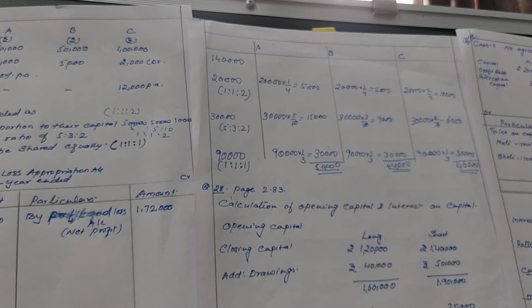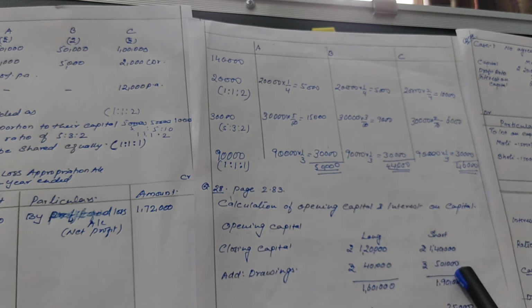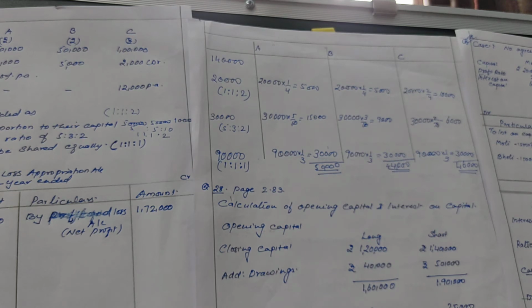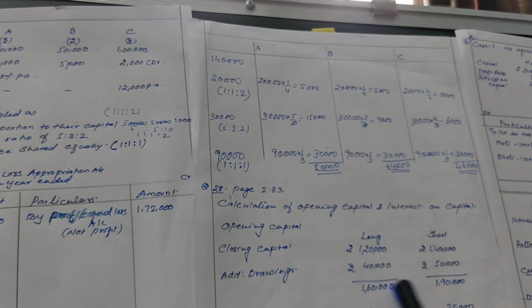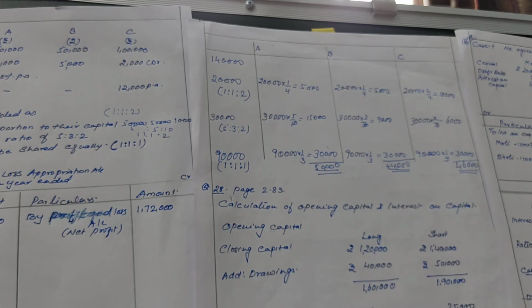Okay. In the question it will not be stated that it is closing capital; the date will be mentioned. If a date is mentioned, you have to see whether it is the end or the beginning of the year. 31st is given, meaning end of the year. There are two partners, Long and Short. Their closing capital is given, 1,20,000 and 1,40,000. Then drawings: Long withdrew rupees 40,000 and Short withdrew rupees 50,000. What is our formula for calculating the opening capital? Closing capital plus drawings minus profit.